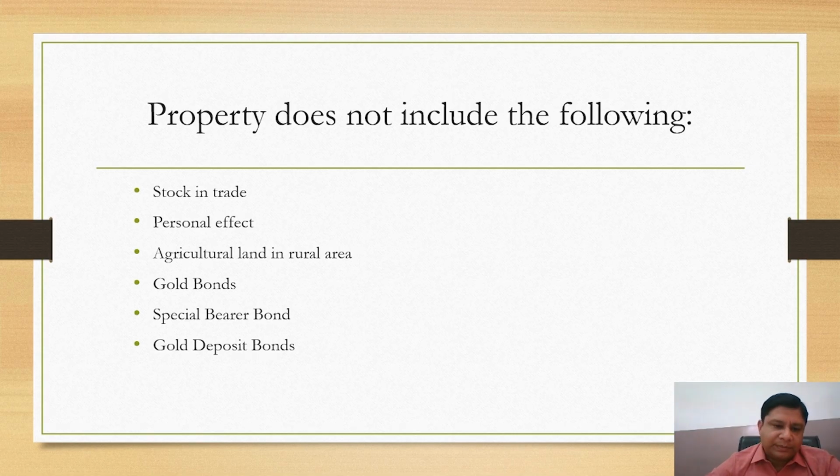Next, gold deposit bonds. Gold deposit bonds issued under the Gold Deposit Scheme 1999 or deposit certificates issued under the Gold Monetization Scheme 2015 notified by the central government are not capital assets. Interest on any such gold deposit bonds is exempted.